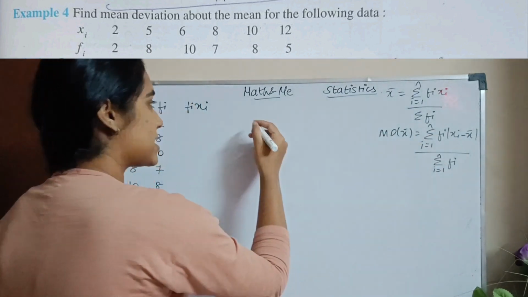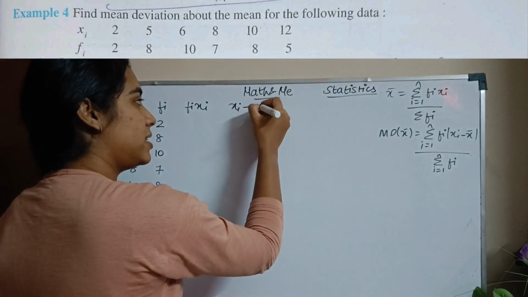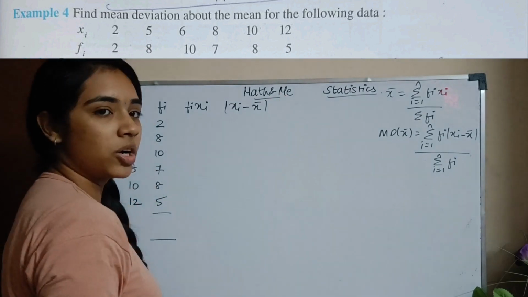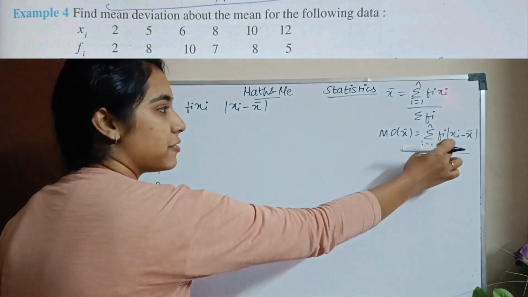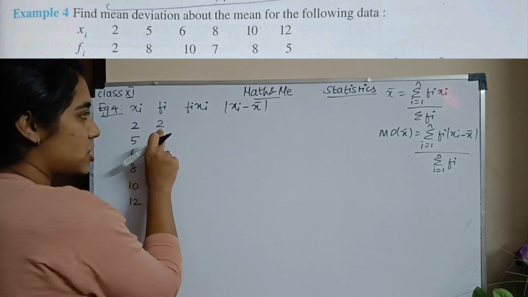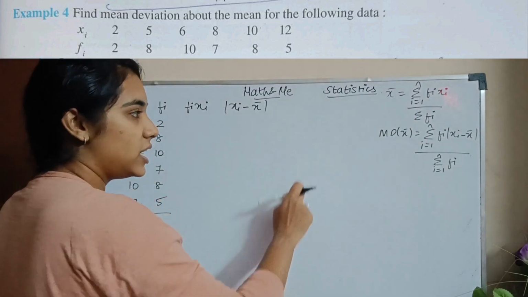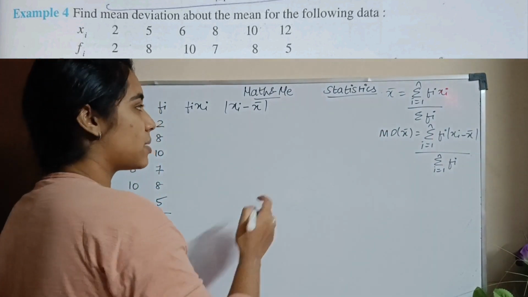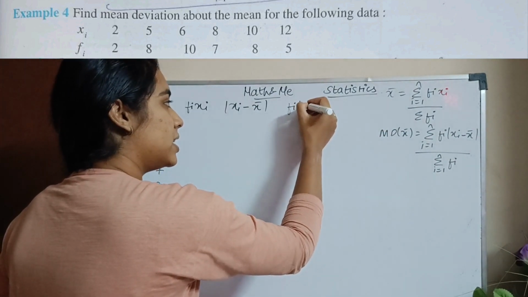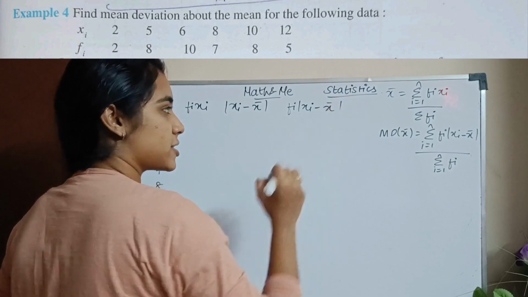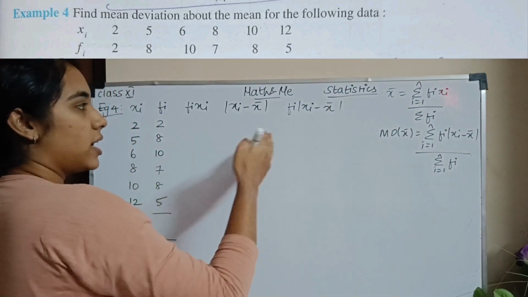So first xi minus x bar வேணுமா. So I need xi minus x bar oda modulus. Then I need to multiply fi and xi. Illa I need to multiply this column and the values here. So this into this இங்க வேணும், this into this இங்க வேணும். I need to add all these values because I have a summation, correct? So I have fi times xi minus x bar. So these are the columns that I need.